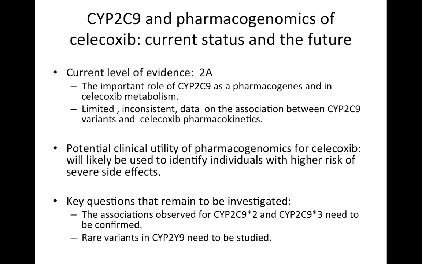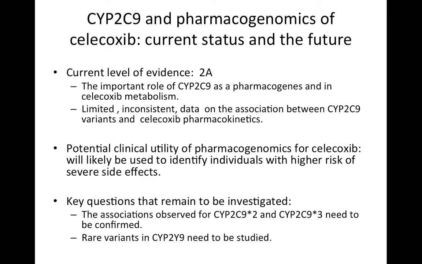Now I'm going to summarize our current knowledge on the role of CYP2C9 in the pharmacogenomics of celecoxib. The current level of evidence is 2A. This is because of the important role of CYP2C9 as a pharmacogene in general and its important role in celecoxib metabolism. However, current data on the association between CYP2C9 variants and celecoxib pharmacokinetics are still limited and inconsistent.